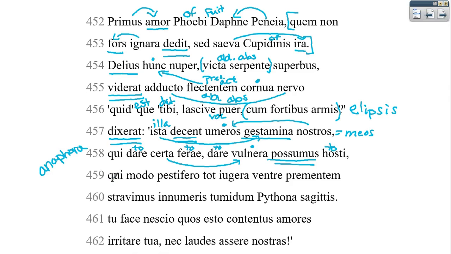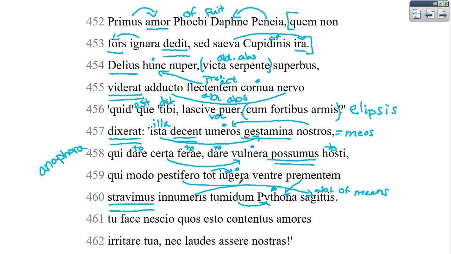Then in this line, same deal. So the antecedent is still I or we or Apollo. Your verb is all the way down here, so creating an enjambment. So I who slayed, and this part's a little bit tricky, so bear with me here. I slayed the python. I slayed the swollen python, so it's really large. And then innumeris sagittis are going to be an ablative of means. So with innumerable arrows, I slayed the swollen python. And then this word prementem describes the python pressing tot iugera, pressing over so many acres. So he's like, it's really huge.